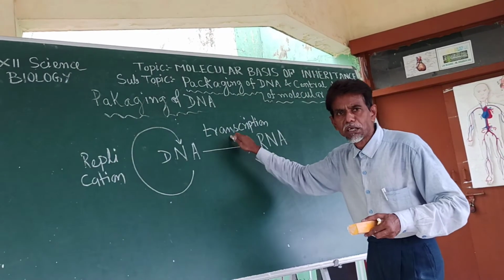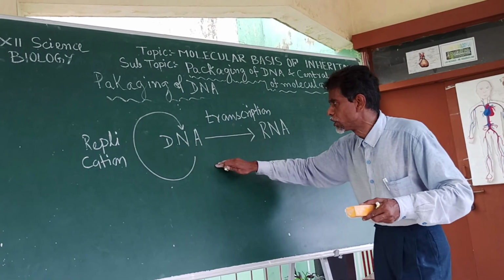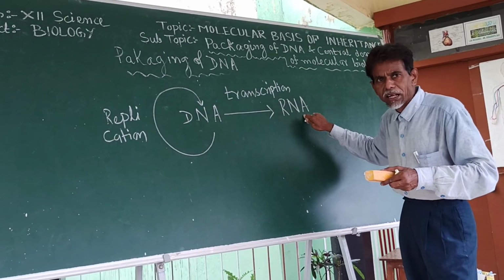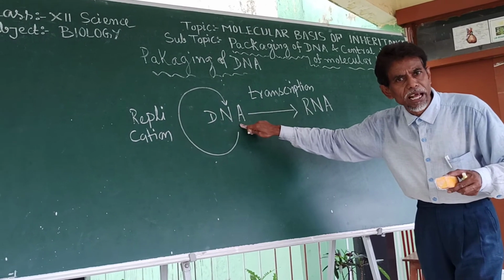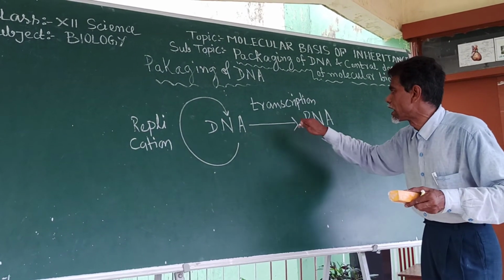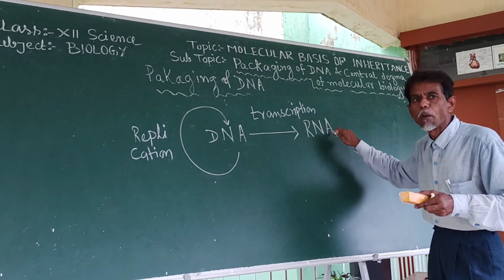Transcription is the process by means of which DNA forms RNA. That means genetic information present on the DNA strand is transferred, copied into RNA.